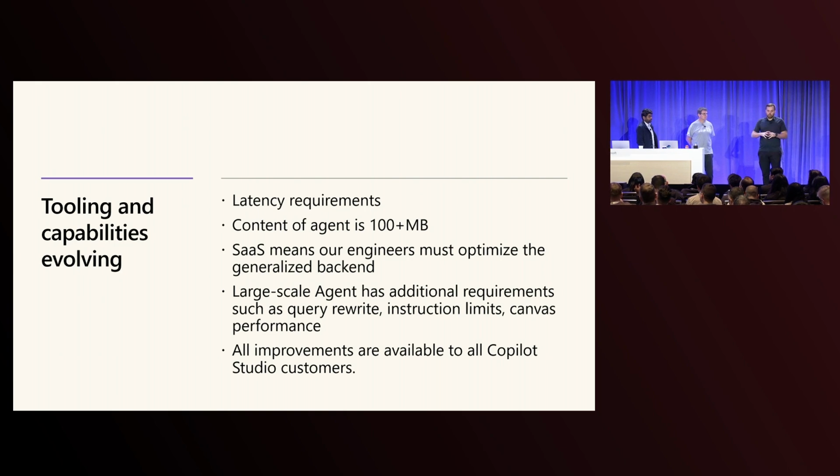And there are other challenges we faced along the journey, including a process called query rewrite, where we take context and conversation history to produce the right search queries for a backend system, to do optimizations there. We increased the instruction limits, and we did all kinds of things that we needed to do to get a generative AI solution ready for a large-scale, mission-critical enterprise solution. And all of the things that we've done and are describing here have been applied to the platform in general. So this is available to anybody here today.